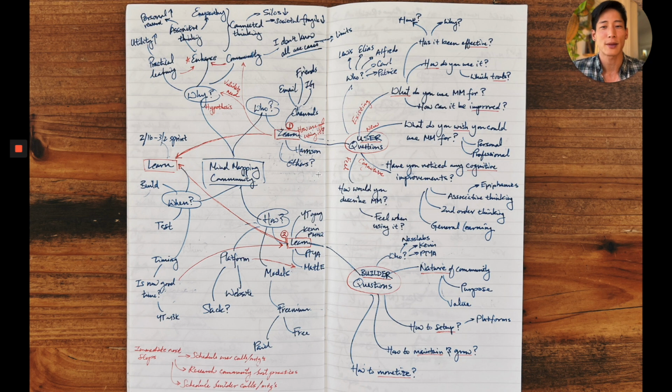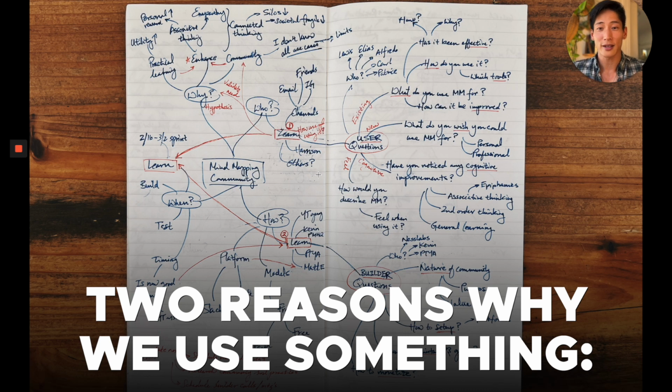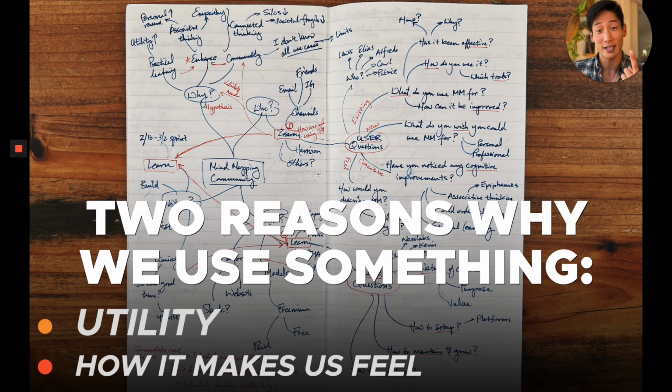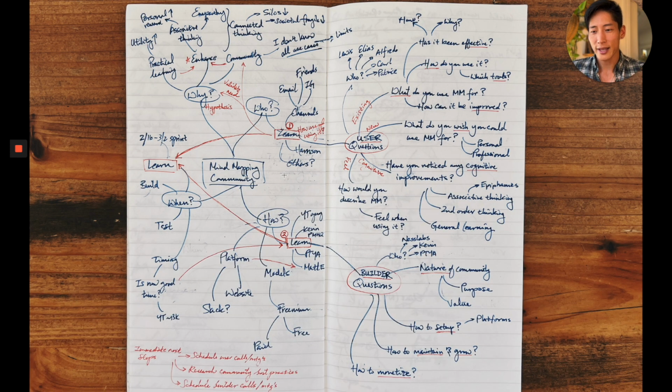People just think about specs and about benefits. But really, at the end of the day, the reason why we use any product is either it provides utility or it makes us feel a certain way, right? So that's why I asked the question of how would you describe MyMapNation or my maps when you actually use it? For me, it's like this relief. When I get my thoughts on paper, I'm instantly less stressed, more organized, more concrete, and more clear, right? That's actually how I feel.